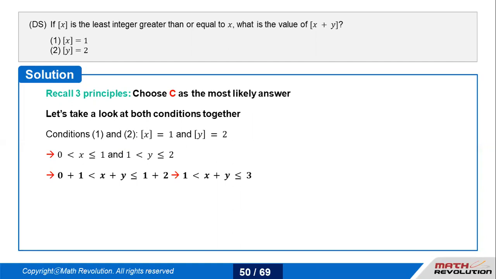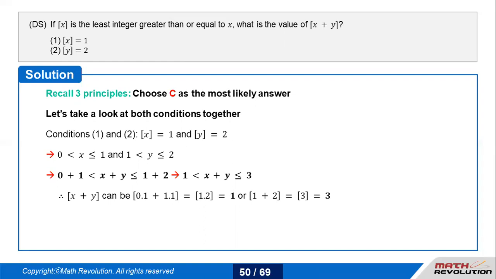Similarly, when the ceiling of y is equal to 2, that means y has to be less than or equal to 2, but it has to be greater than 1, because 1 itself is an integer. So the next number that would be close to that is 2, it would only be close to 1 point something. So y lies between 1 and 2. If I add up both, it gives me x plus y, which is between 1 and 3.